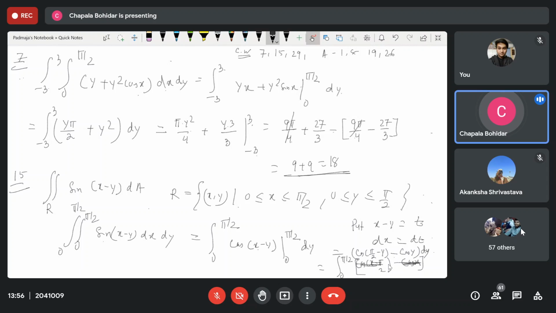Cos pi by 2 minus y. The value is, I think, sin y. Minus sin x, sin y. Formula. The cos value is always, it is minus of y minus pi by 2. So it is cos y. So we will get cos y, sin y.